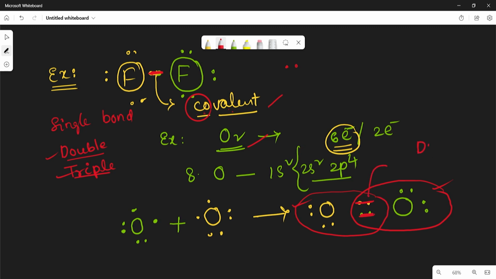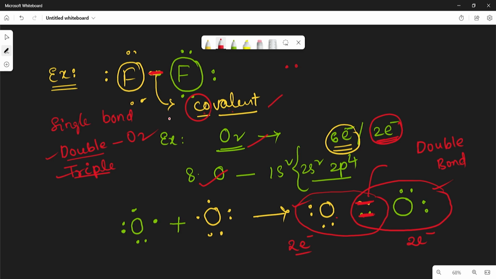Here double bond is there, because here there are 2 pairs and each oxygen atom is sharing 2 electrons. Why is it sharing 2 electrons? Because to get the octet configuration it requires 2 electrons. That is why each oxygen atom is sharing 2 electrons in each case. So in case of oxygen, double bond is formed.